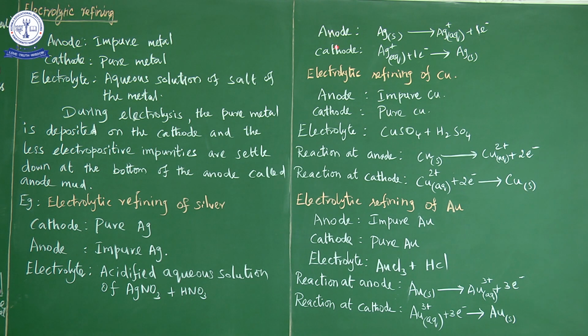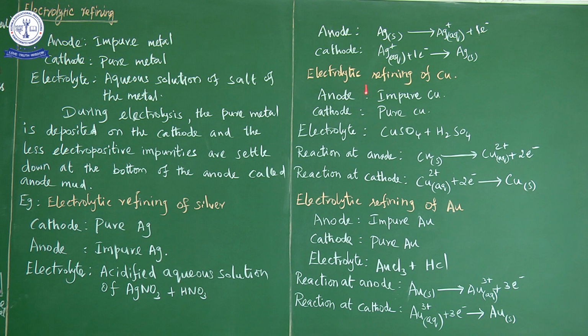So anodeனா oxidation reaction நடக்கும், cathodeனா reduction. Oxidation means loss of electron. So the silver metal loses one electron and forms silver ion in the electrolyte solution. At cathode there is a reduction reaction. Reduction means gain of electron. So the silver plus ion gains one electron and is reduced to form silver metal. Silver metal form பண்ணுது. This is the electrolytic refining of silver.